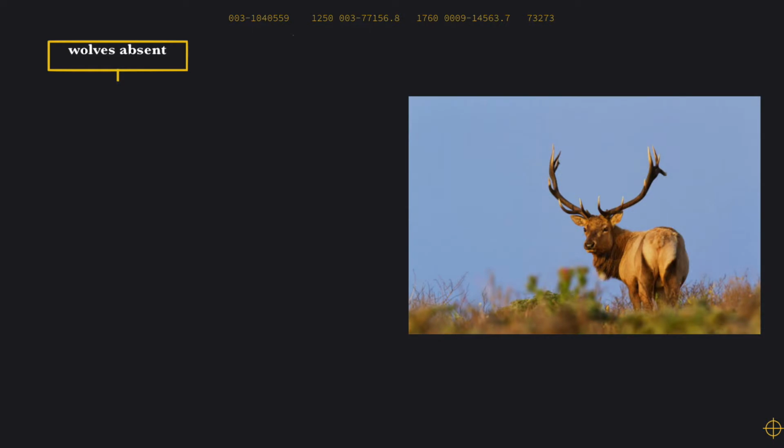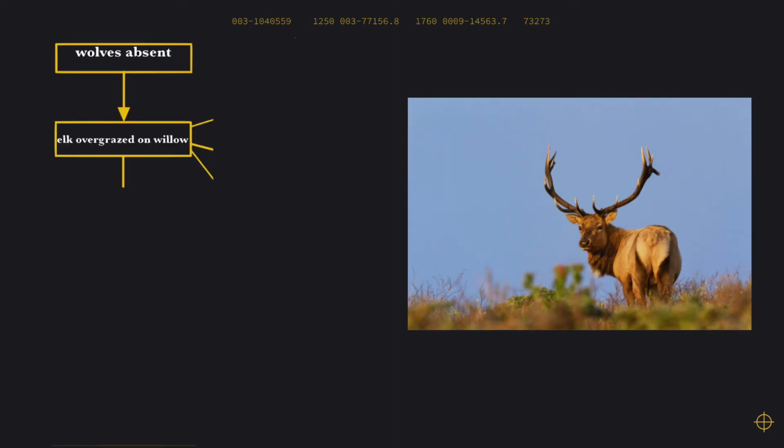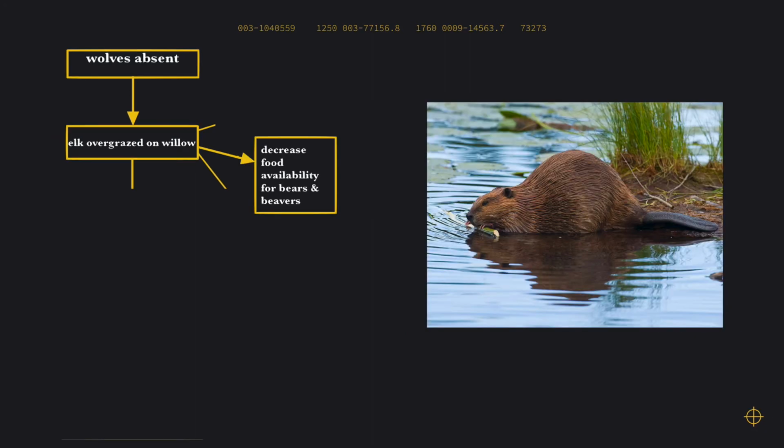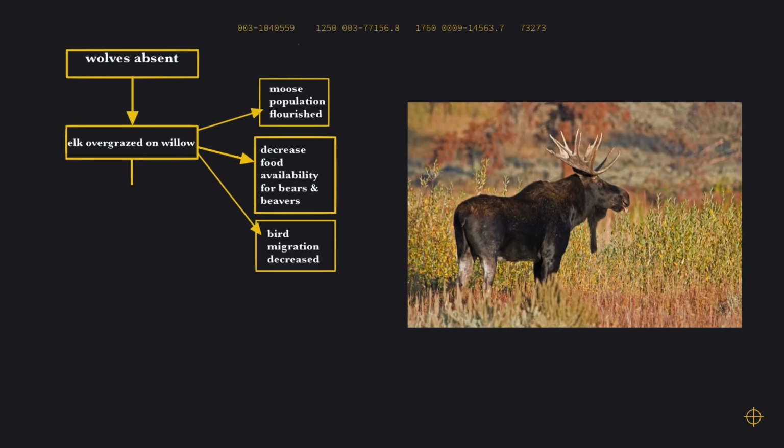When the wolves were removed, it caused several negative effects to organisms further down the trophic pyramid in Yellowstone National Park. For wolves, elks were primary prey because they were highly abundant and easily obtainable. When wolves were absent, elks overgrazed on willows that stood along the riparian system. This decreased food availability for beavers and grizzly bears. Reduced willow density flourished the moose population, whereas it decreased the bird migration to the area.